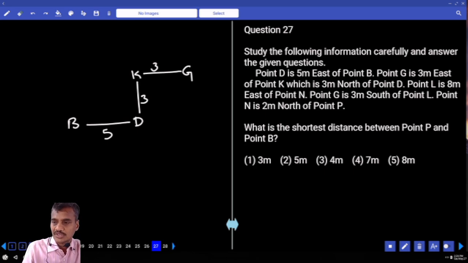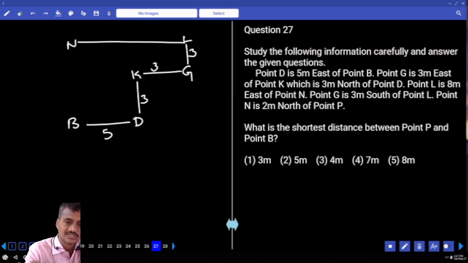And next one, L is 8 meters to the north of N. G is 3 meters to the south of L. The difference between these two is 3 meters. And L is 8 meters to the east of N. From here to N, the total distance is 8, out of which this is 3 and this is 5.